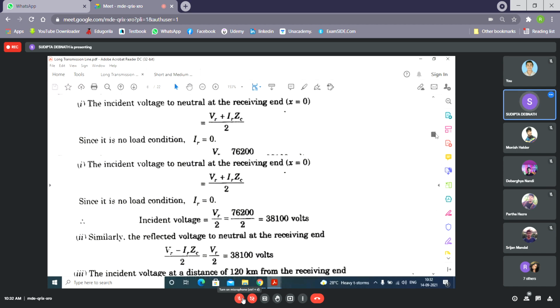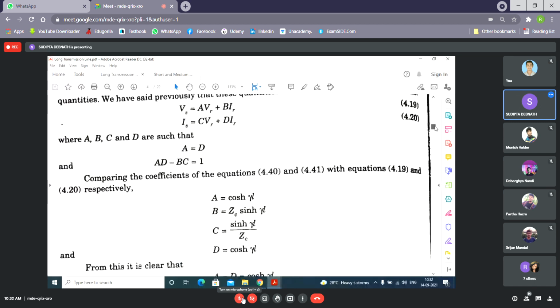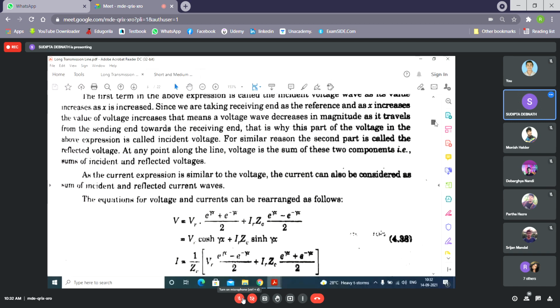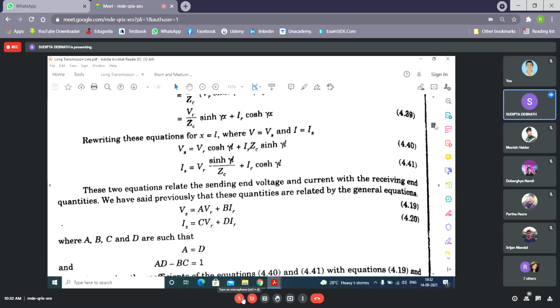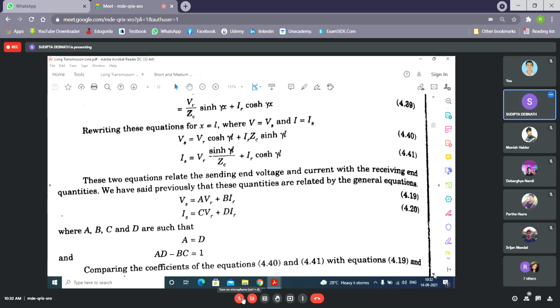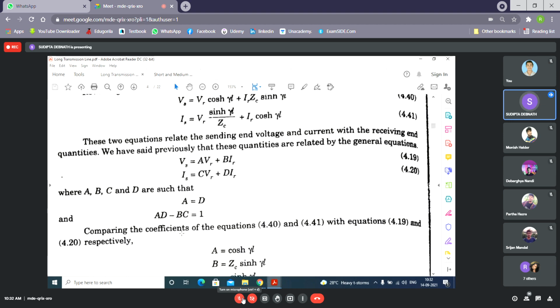Now again I am coming back to the long transmission lines. I stopped here. Vs equal to this one, Is equal to this one. What will be A? A you can understand that A equal to cos hyperbolic gamma L. B equal to Zc sin hyperbolic gamma L. C equal to sin hyperbolic gamma L by Zc, D equal to cos hyperbolic gamma L. So you can verify AD minus BC equal to 1, A equal to D.